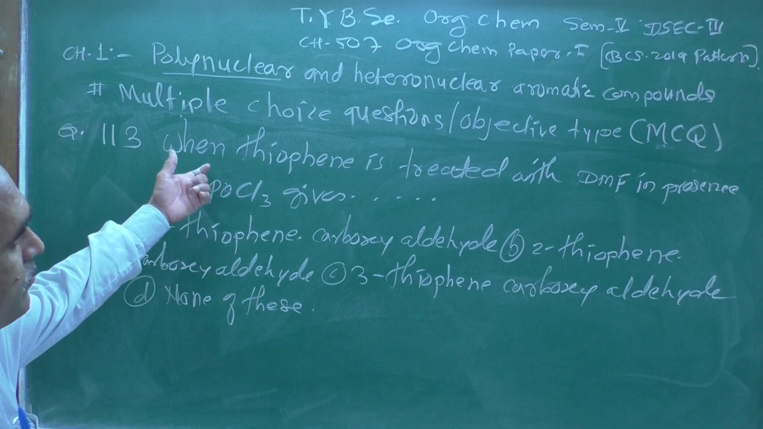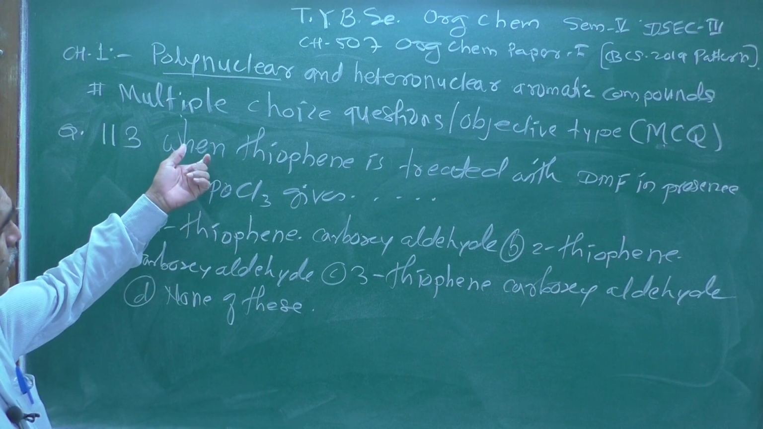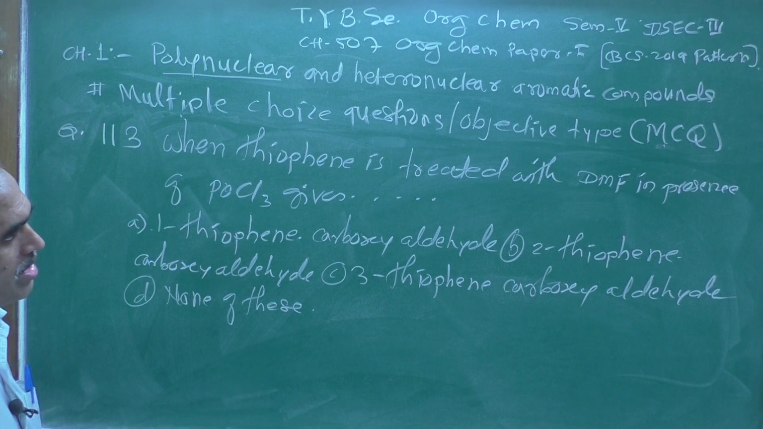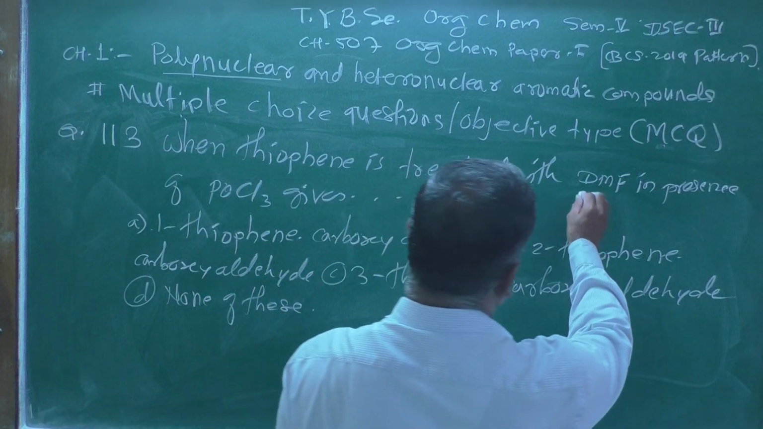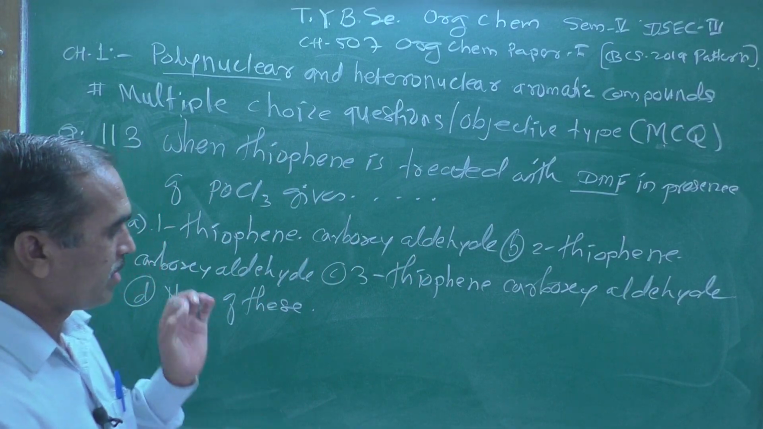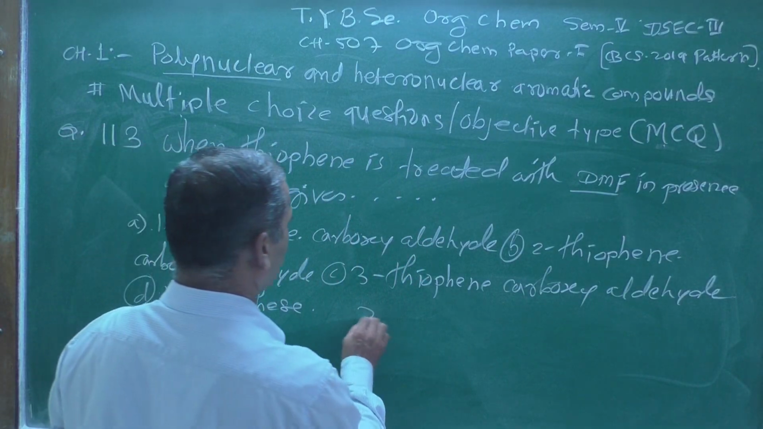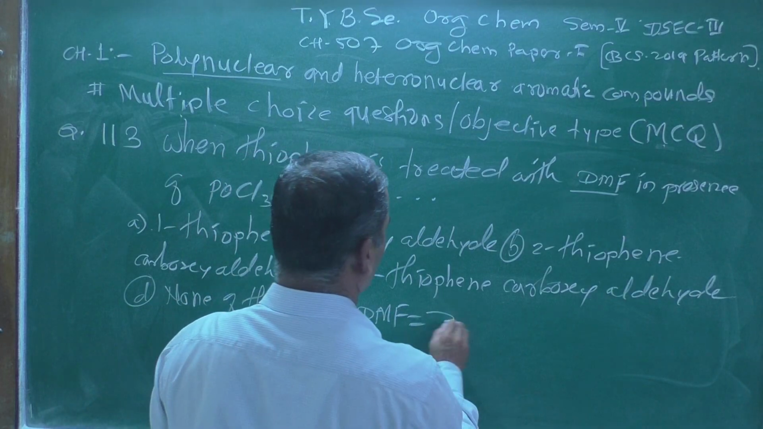Read this multiple choice question carefully. When thiophene is treated with DMF in presence of POCl3, do you know the structure of DMF or the full form of DMF? DMF is nothing but dimethyl formamide.